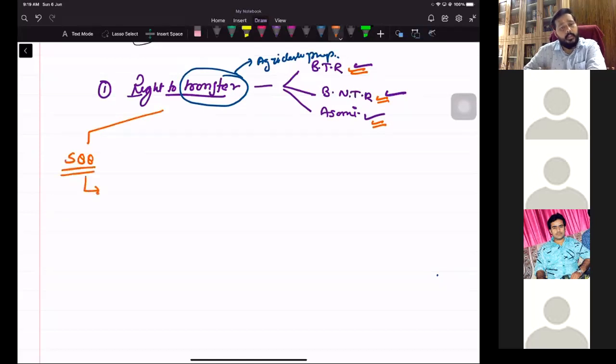What does Section 88 say? Transferability of Bhumidhari interest.